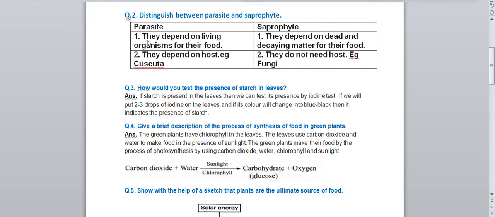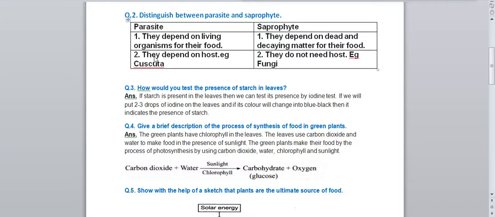The first point you will write: parasites depend on living organisms for their food. We all know that parasites depend on living organisms. And saprophytes depend on dead and decaying matter for their food. You have to remember, parasites will depend on the living organisms only for their food, and saprophytes will depend on dead and decaying matter for their food.